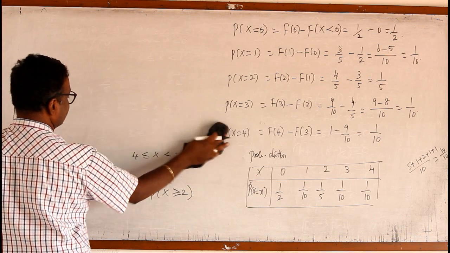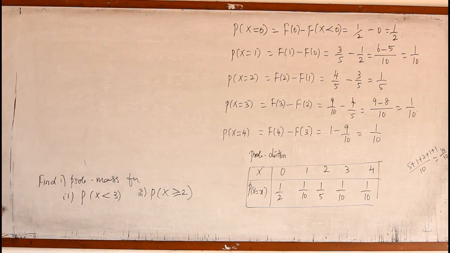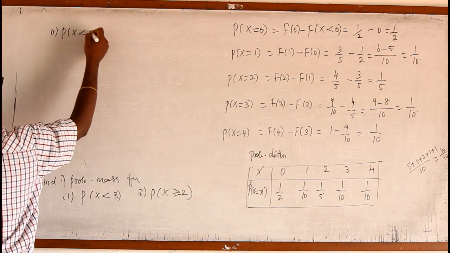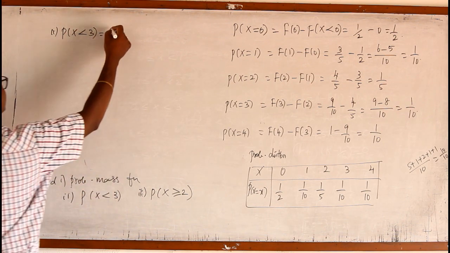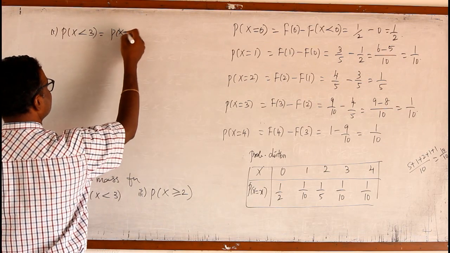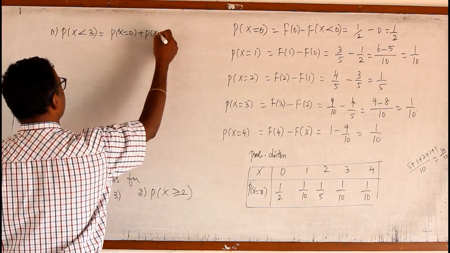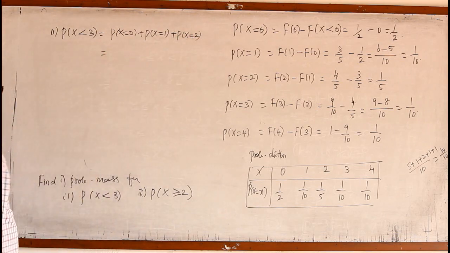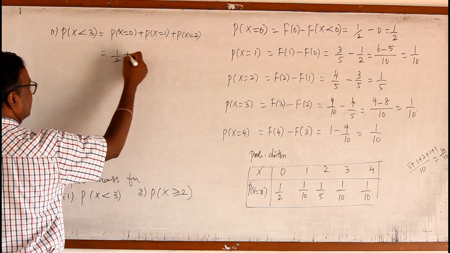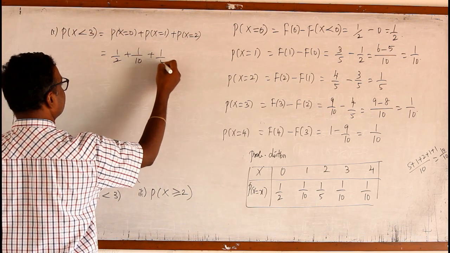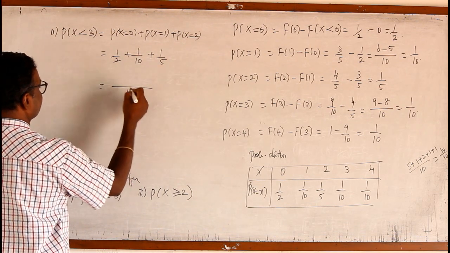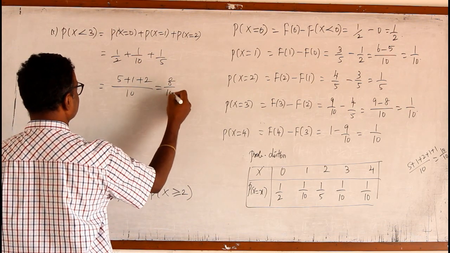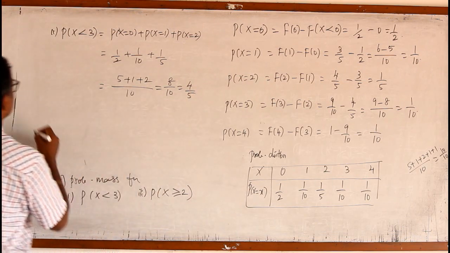Now, from this, we found the probability distribution and they are asking two more questions. The second question is P of x less than 3. Less than 3 means we have 0, 1 and then 2. For P of x equal to 0 it is 1 by 2. For 1 it is 1 by 10, and for 2 it is 1 by 5. So LCM is 10. 5 plus 1 plus 2, it is 8 by 10, that is 4 by 5.